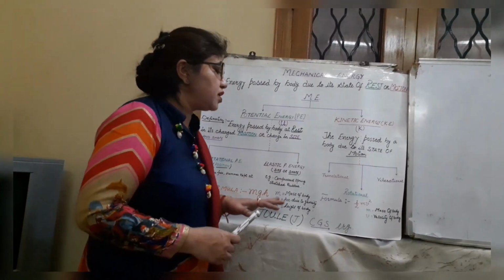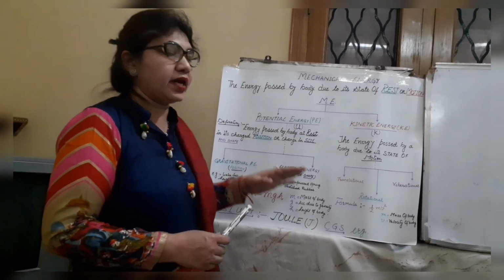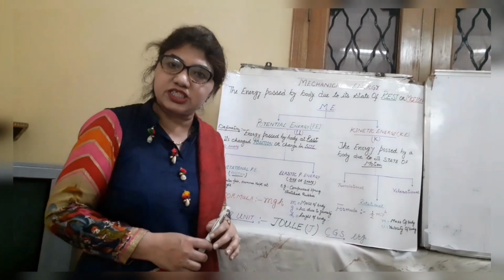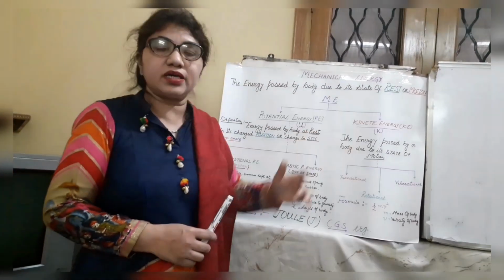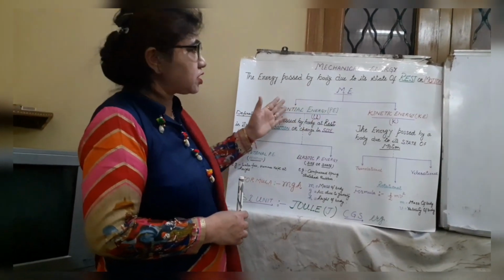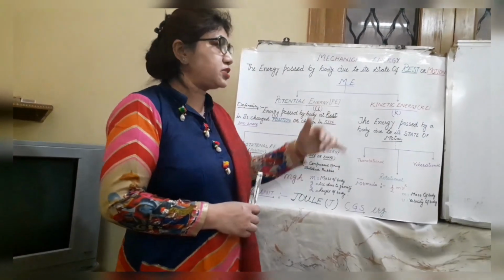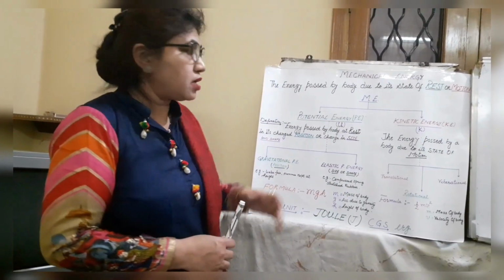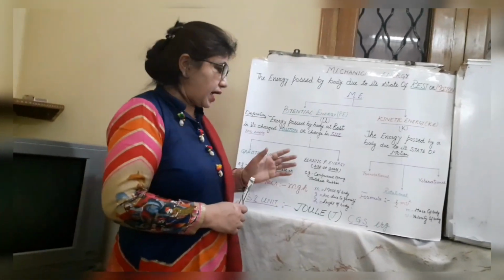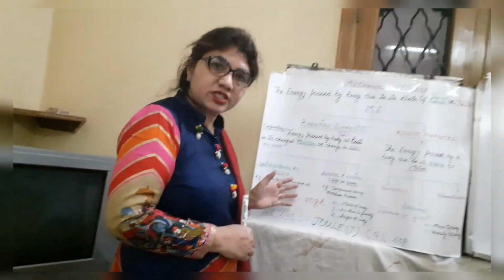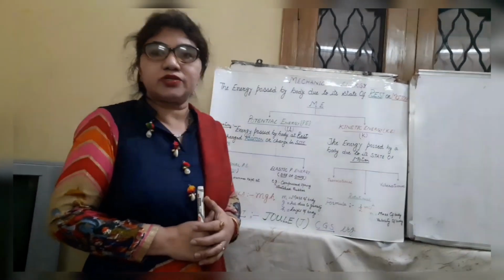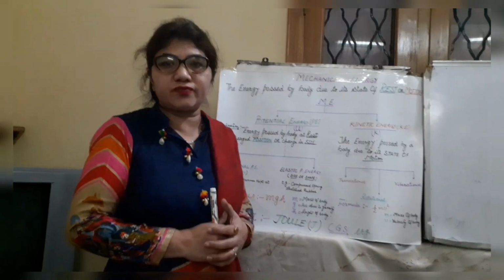This is the basic information regarding potential energy and kinetic energy. Now I will revise it for you. Firstly, I told you what mechanical energy is. Secondly, mechanical energy has two categories: potential energy and kinetic energy. Potential energy is possessed by a body in a state of rest, whereas kinetic energy is possessed due to a state of motion. Further, potential energy is categorized into gravitational potential energy and elastic potential energy. Gravitational potential energy is due to the body's change in position, and elastic potential energy is due to change in the shape or size of the body.